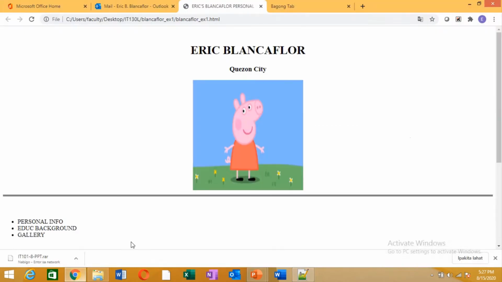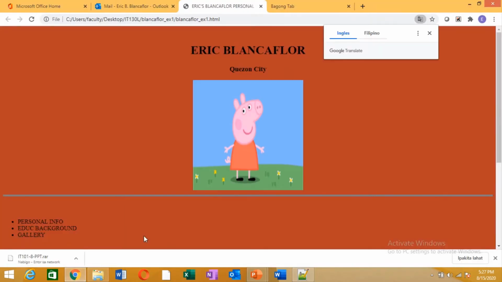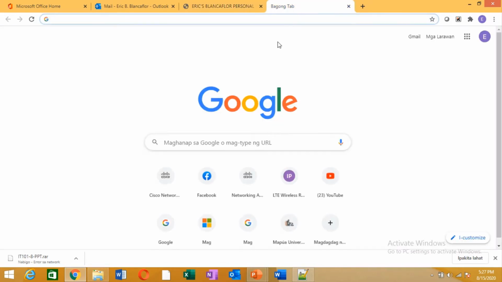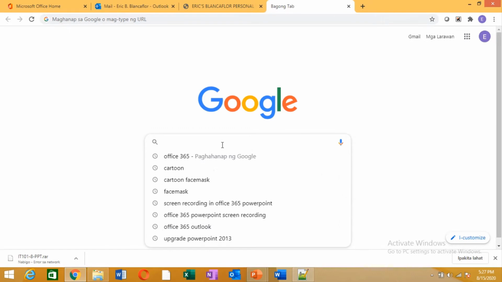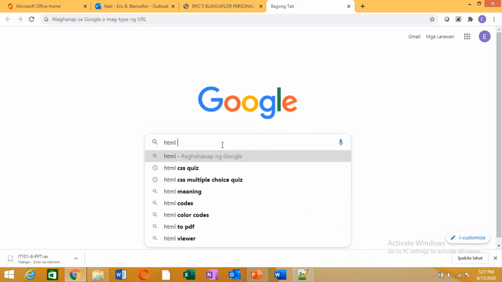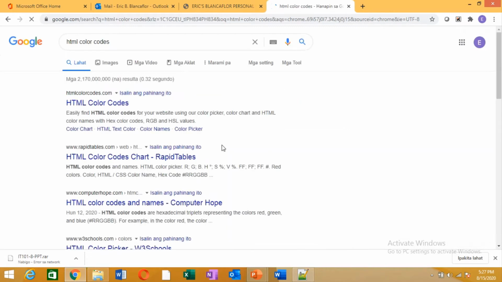Control S, and then go back, F5, and then I have the brown. Okay, so we may use color names, but there's lots of colors, like there's millions of colors. For those other colors, we declare them through color codes, which is in a hexadecimal format. There are websites that provide color codes.